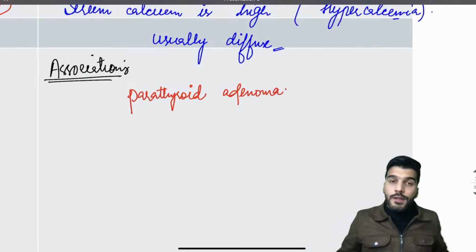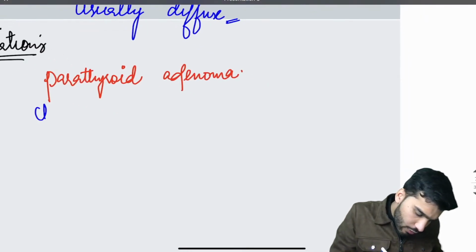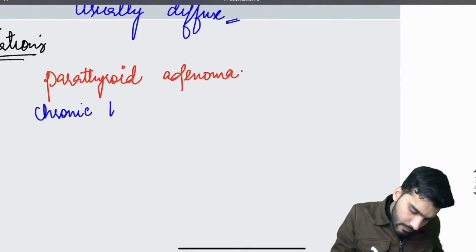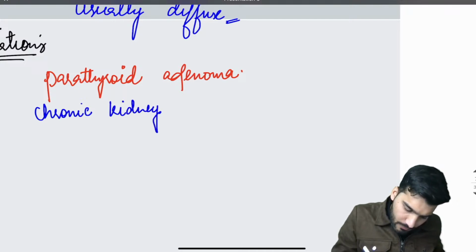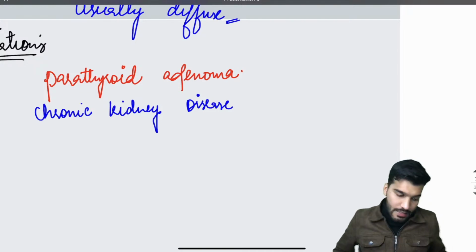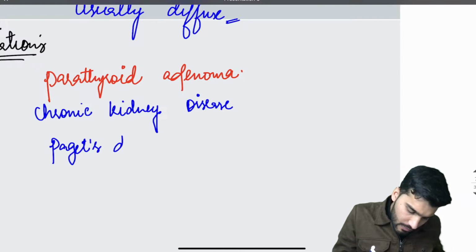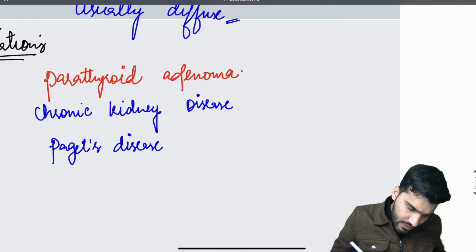Then it's associated with a patient having chronic kidney disease, with increased phosphate, right? Then it is associated with Paget's disease. Very good.